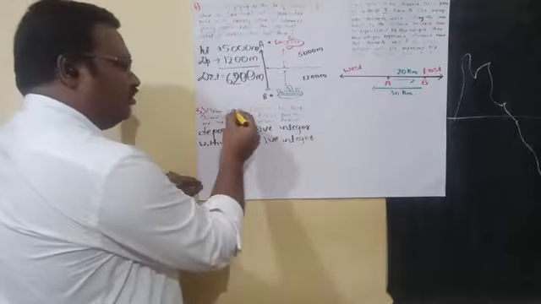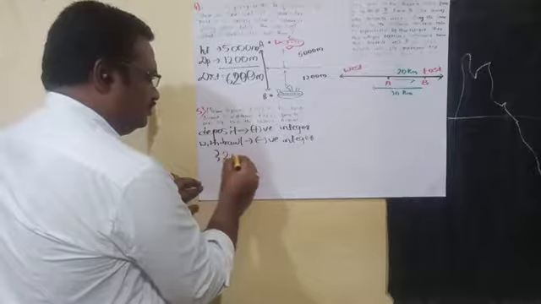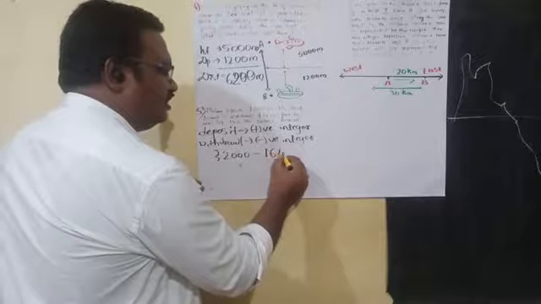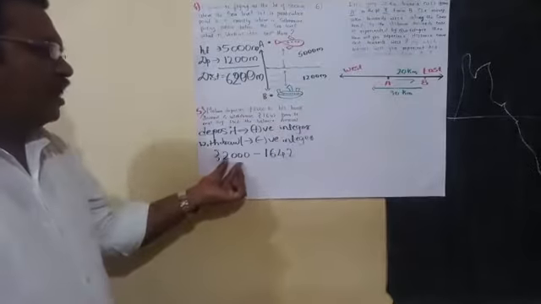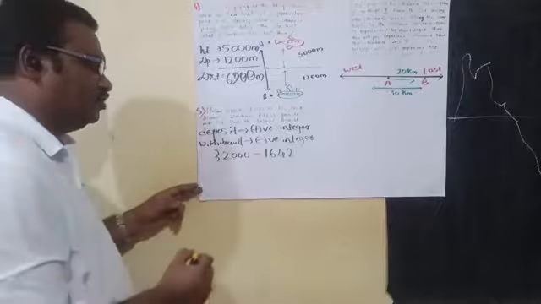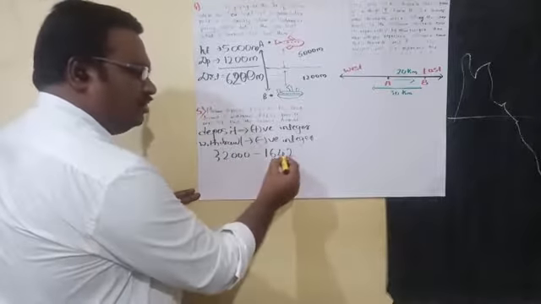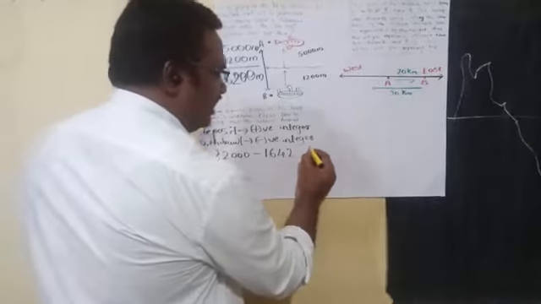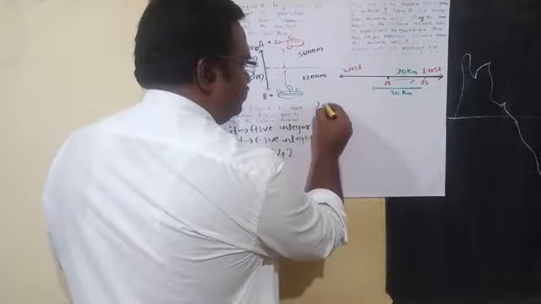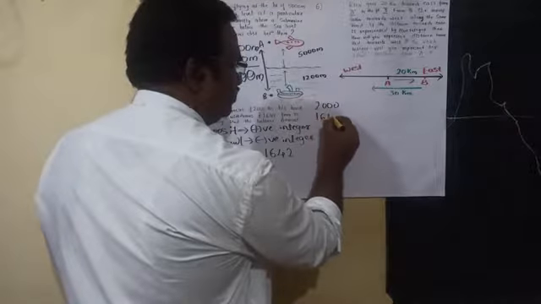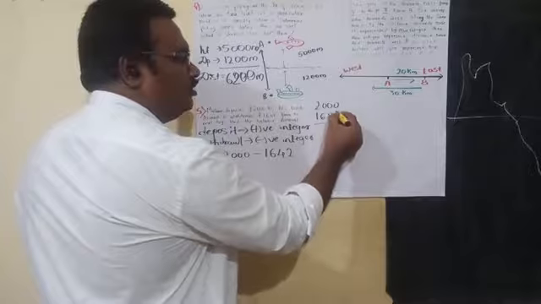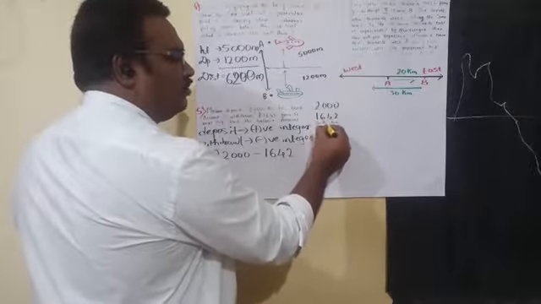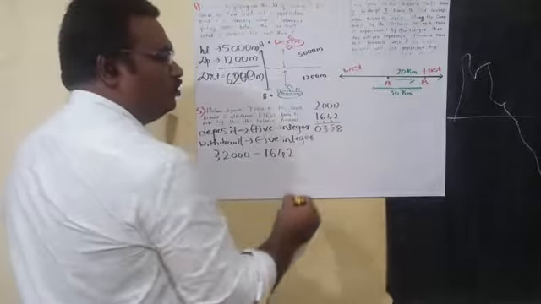So according to this, now deposit is how much? Rupees 2000, minus withdrawal is 1642. So we have to add, subtract the rupees 2000 and rupees 1642. So now directly if you add here, I will show you here, that is 2000 and 1642. 10 minus 2 is 8, 10 minus 5 is 5, 10 minus 7 is 3, 2 minus 2 is 0.